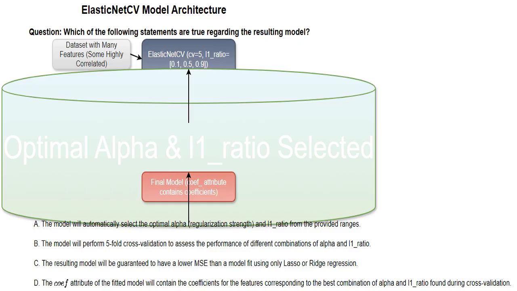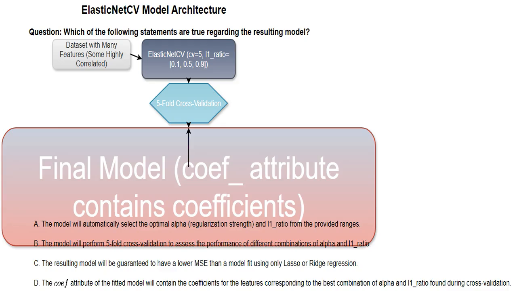ElasticNetCV automatically searches for the best values, alpha and L1 ratio, that minimize error using cross-validation. Think of it as a built-in optimization process which finds the optimal combination of these hyperparameters. After searching for the best settings, ElasticNetCV produces a final model. The coef_ attribute holds the weights, coefficients, assigned to each feature in that final, best-performing model. These coefficients show how much each feature influences the final prediction. Higher values indicate a greater contribution.